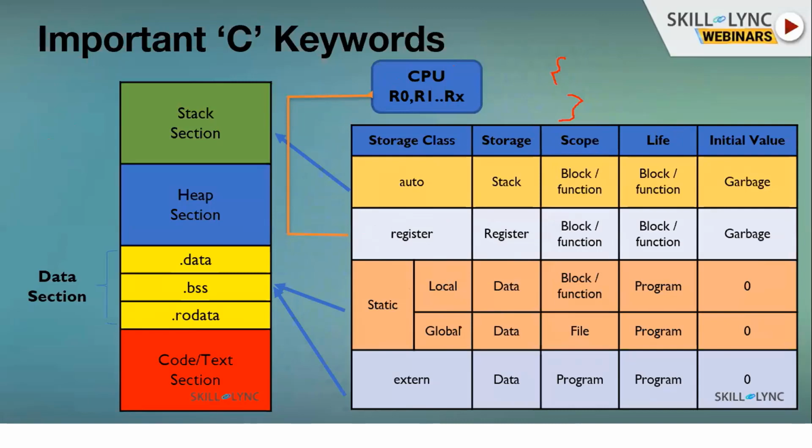But here you have to understand that this static variable will be stored in the data section, and the data section is a once-initialized section. So whenever you declare any variable, only one time it will be initialized. But with the stack, if you call one function, then a stack will be created for that function, and if you exit from the function, then that stack will be destroyed. But for the program, the data section is always there. That's why its lifetime is throughout the program, meaning the memory is initialized once, and till your program is there, that memory will be there.